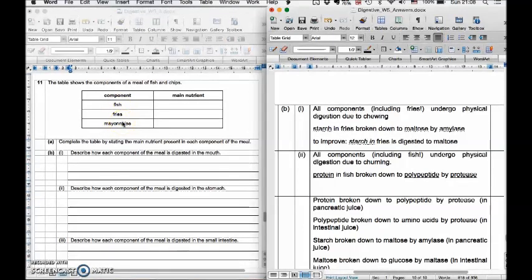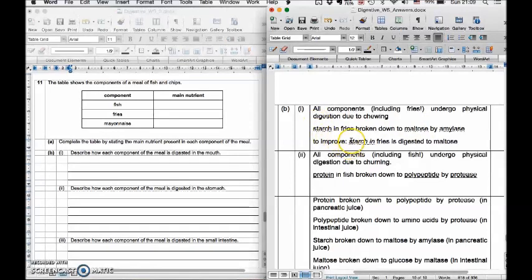Now, why is that? Just because fries has starch which is broken down to maltose, that means chemical digestion, just because it has chemical digestion doesn't mean that it doesn't have physical digestion. So starch in the mouth also is physically digested by chewing, and then after that it is chemically digested by the amylase enzyme.